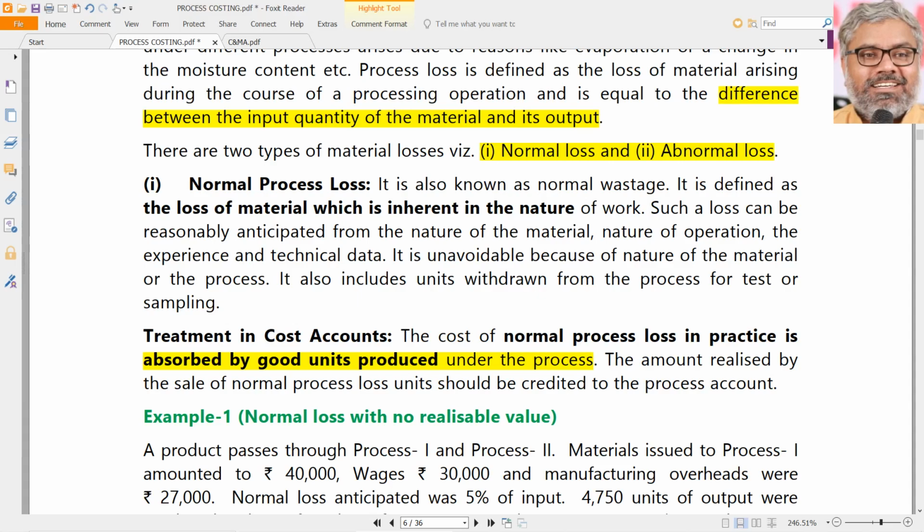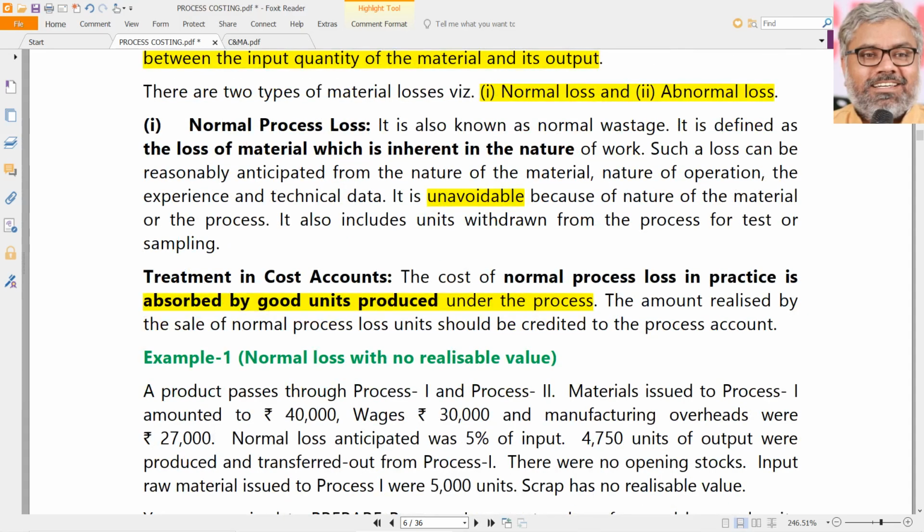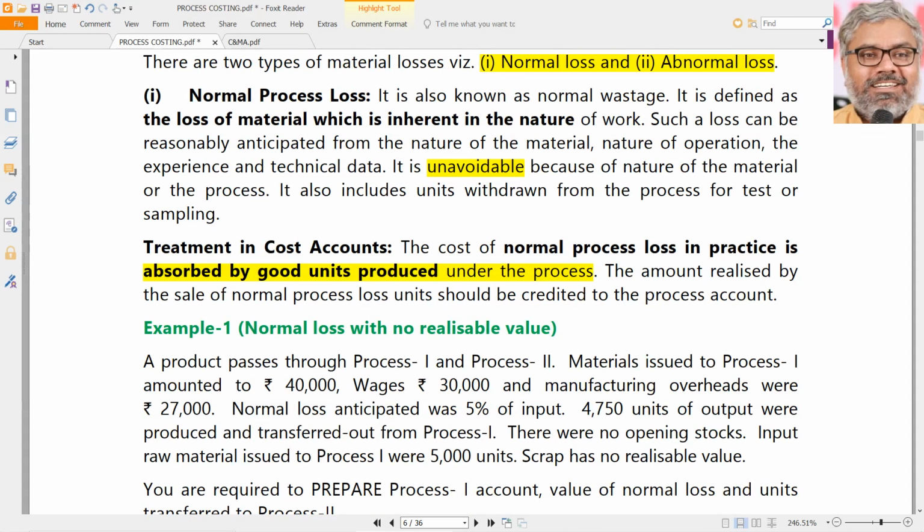But the number of units that will go to the next process will be less with the same cost, which means what? Cost per unit is inflated. Same way that we deal with normal loss in the case of materials, because logic is same. We are not talking about anything different here. Simply the normal loss is something that is unavoidable, that is the nature of the material or process, and that will be absorbed by the good units produced under that process.